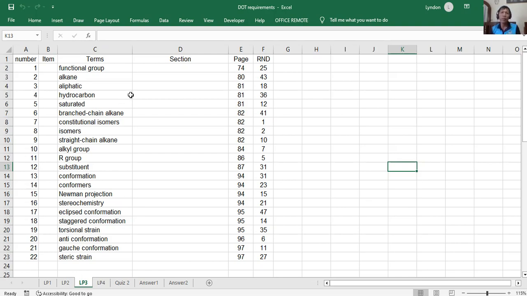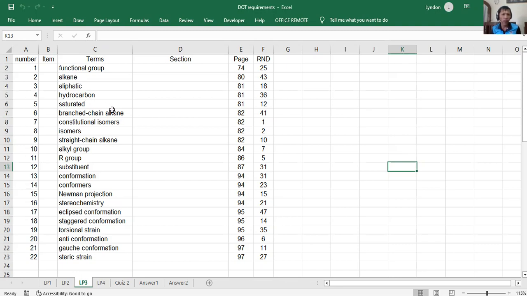Usually alkanes, alkenes, alkynes, many of the substances that we use in the alkanes are hydrocarbons, meaning they only contain hydrogens and carbons.